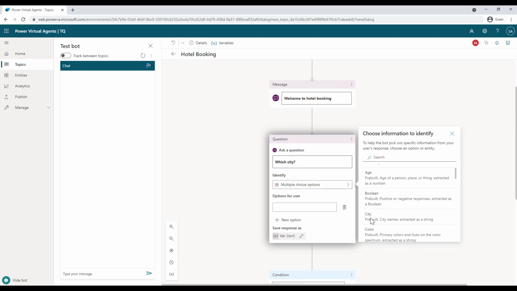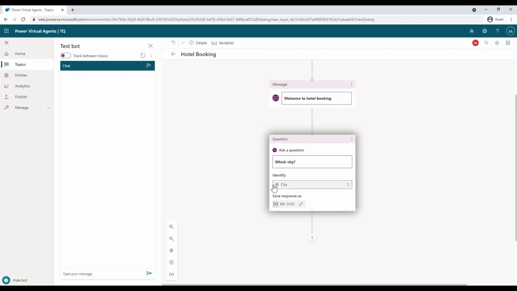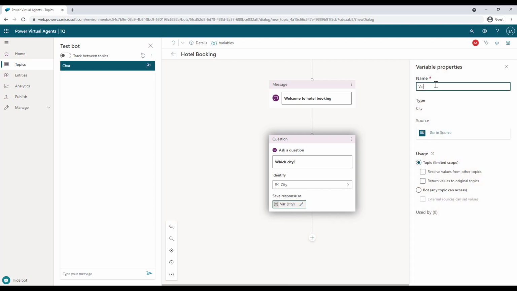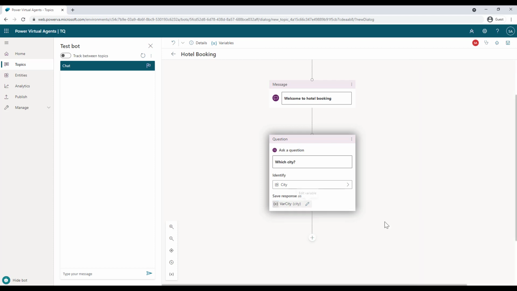So we can just select this, and you will notice that as soon as the user provides the name of the city, the response will be stored in this particular variable. Within your flow, you can have many variables. So to identify this variable properly, I would suggest to change the name of the variable. So let's say it is variable city, and then you can close it.